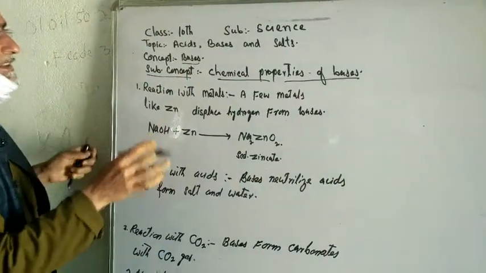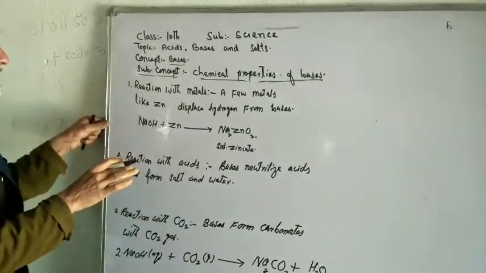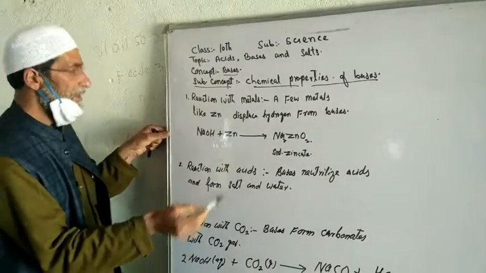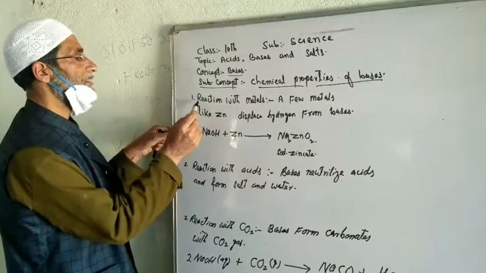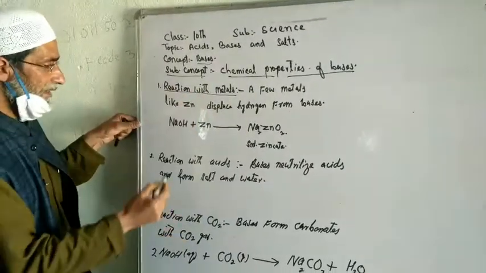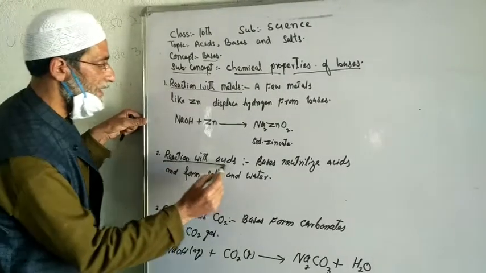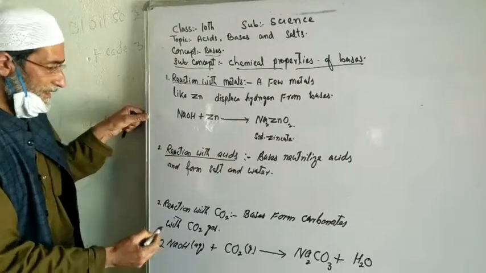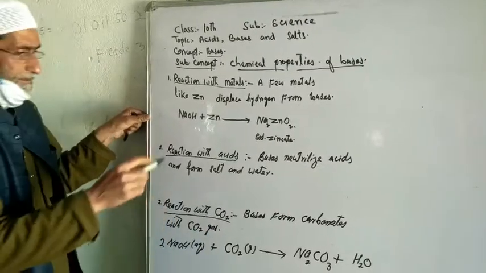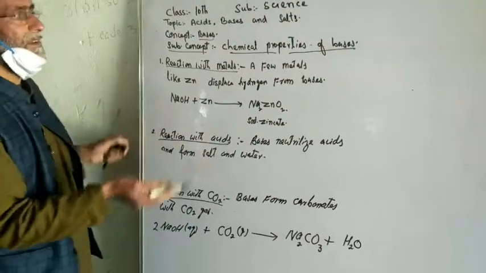Since we are discussing chemical properties of bases in 10th class, we have to follow the syllabus. As per syllabus, we have to discuss three chemical reactions of the bases, that is reaction of bases with metals, second reaction of bases with acids, and third reaction of bases with carbon dioxide. Let's take the first chemical reaction.